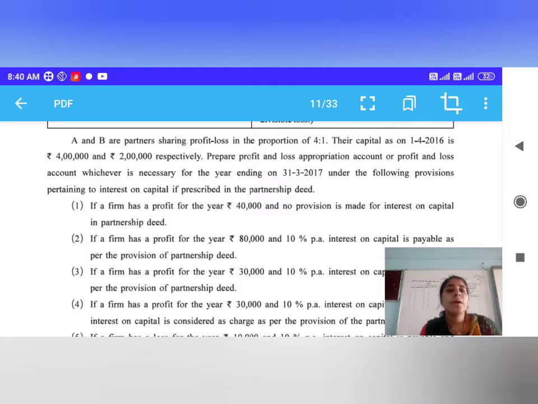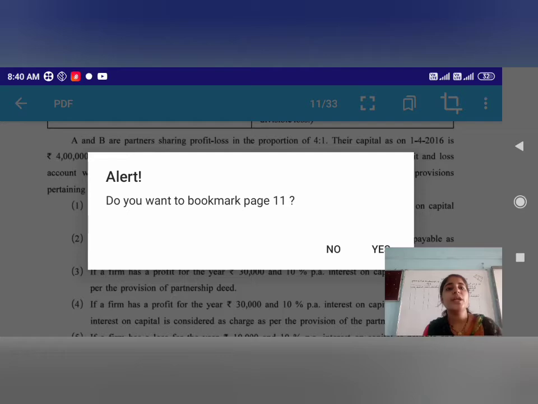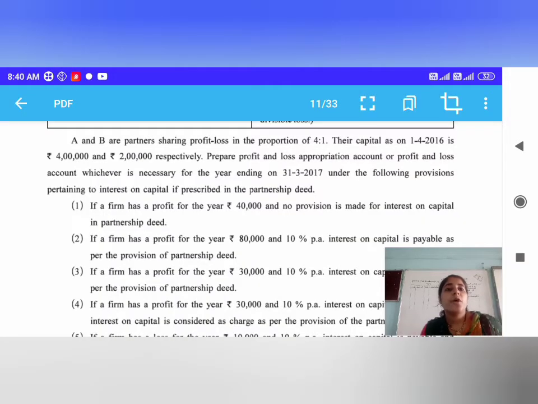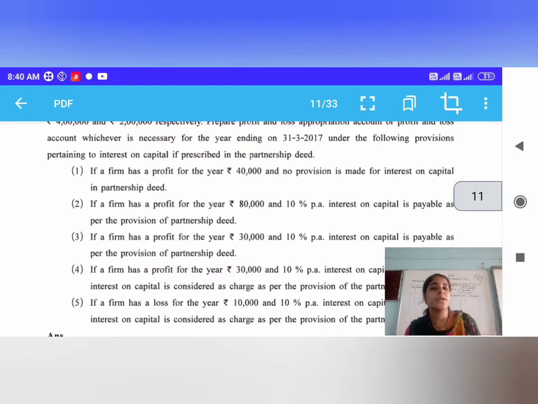So here, prepare the profit and loss appropriation account, or profit and loss account, whichever is necessary, for the year ending 31/3/2017 under the following provisions pertaining to interest on capital, if prescribed in the partnership deed. There are 5 circumstances here for interest on capital, and then we prepare the profit and loss appropriation account.